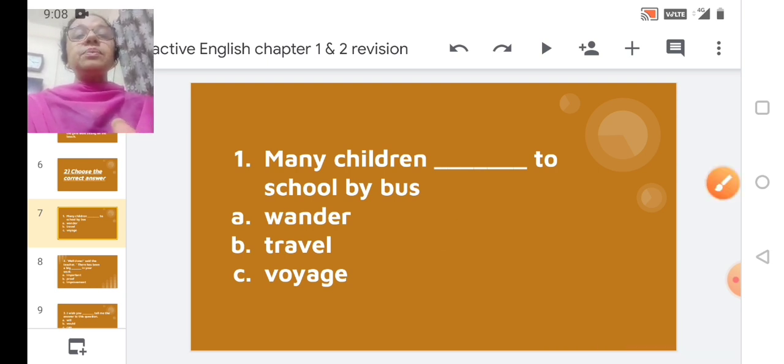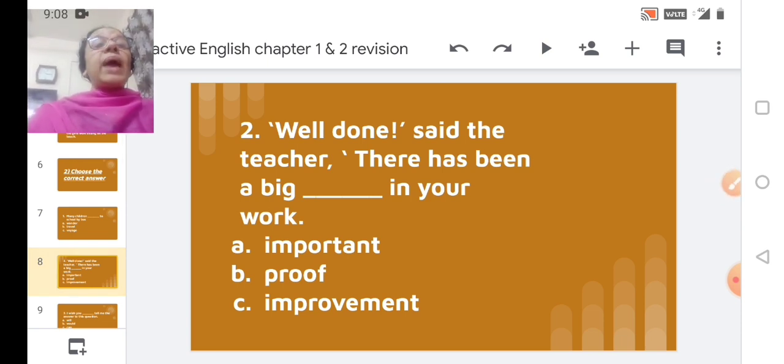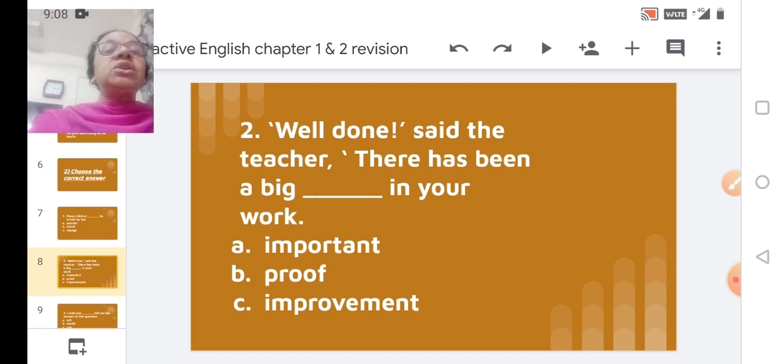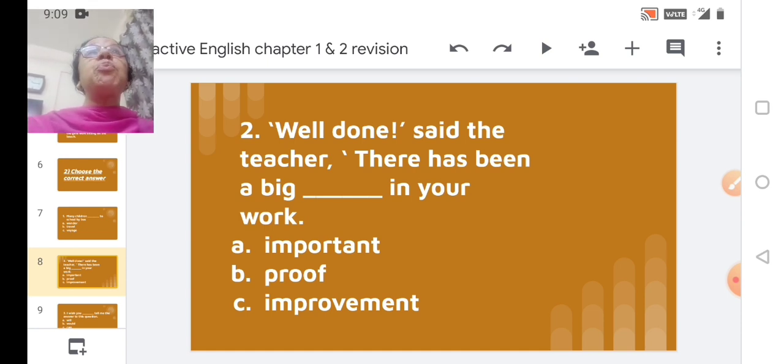Now we move further. Option 2. Well done, said the teacher. There has been a big dash in your work. Now there is a class going on. The teacher is appreciating some student for his or her performance. Maybe she's distributing the answer sheets, or maybe she's giving out the progress report, and so she's praising someone. So the options given are A, important, B, proof, C, improvement.